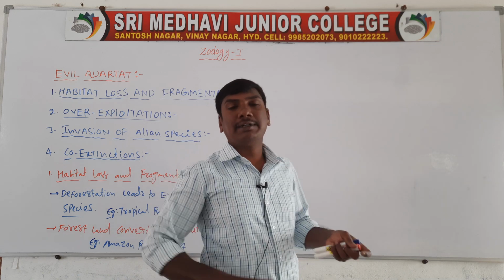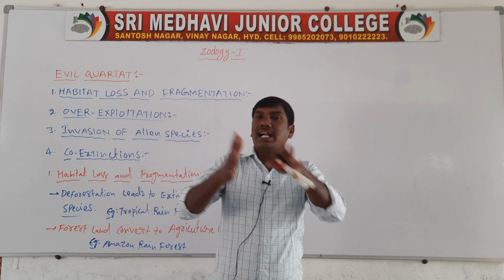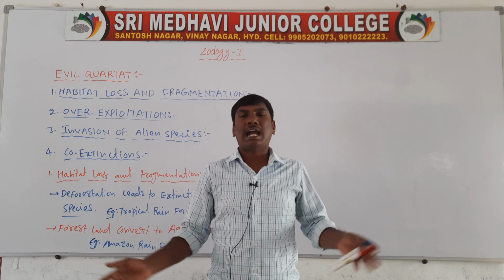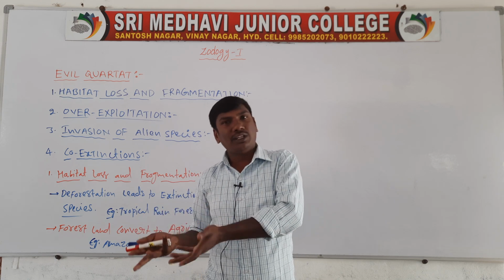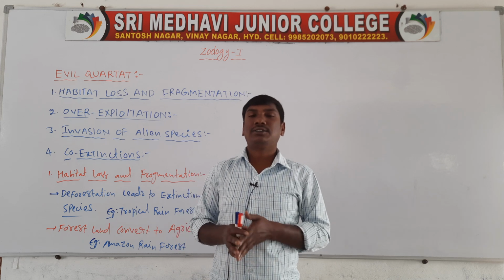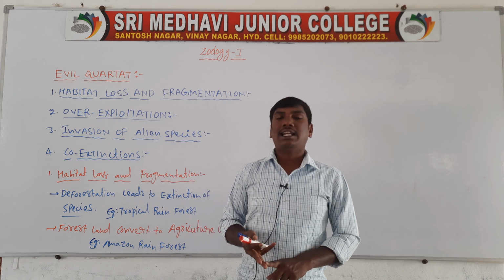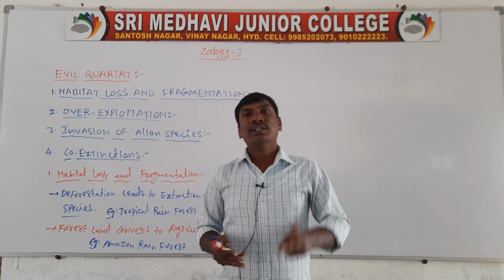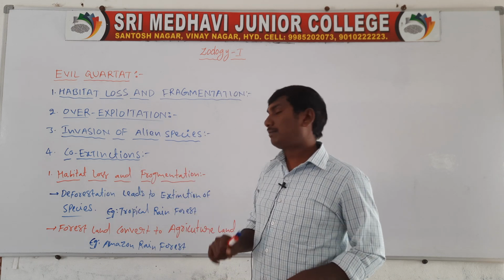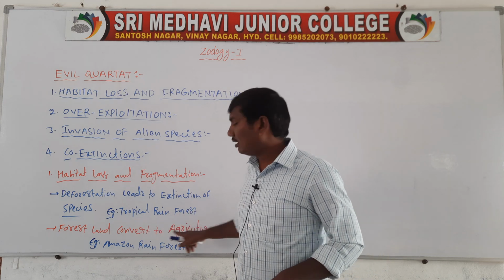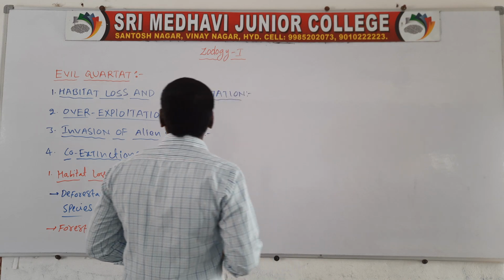Habitat loss: the forest land is converted to agriculture land. Habitat means living place. Deforestation, removing the forest, and conversion of forest to agriculture land are the two reasons species go extinct. These are habitat loss and fragmentation. One example, tropical rainforest. Another example, Amazon rainforest. Next, the second one, overexploitation.